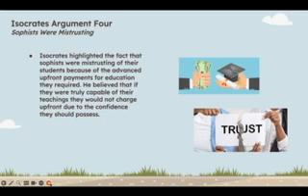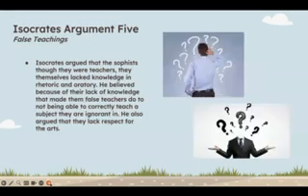And he believed that if they were truly capable of their teachings and that their teachings were accurate, they would be so confident that they felt like they didn't need to charge up front. So I thought that was a very crucial argument that Socrates was highlighting because it just goes to show their contradiction and their dishonorable reputation. If they had an honorable reputation at this time, they also probably wouldn't have needed to charge up front.